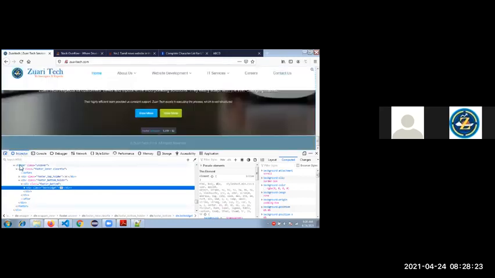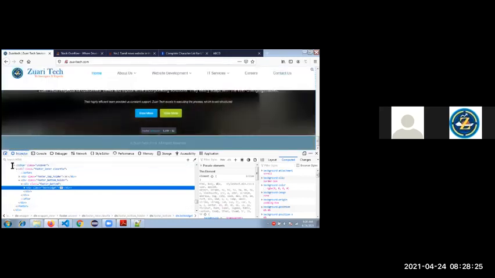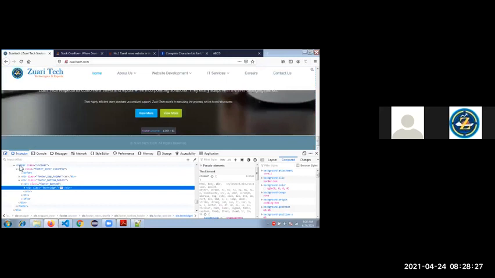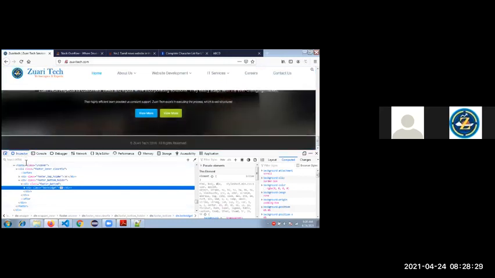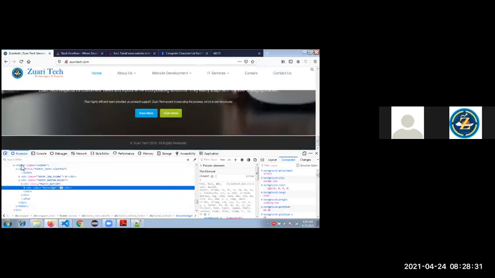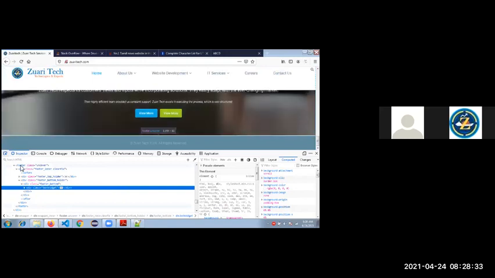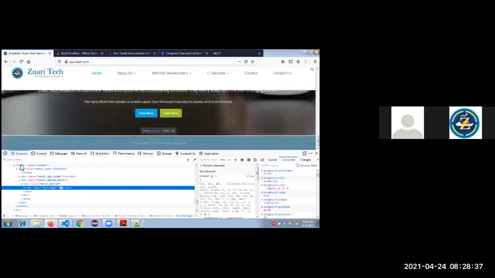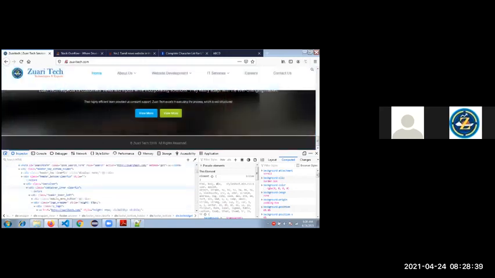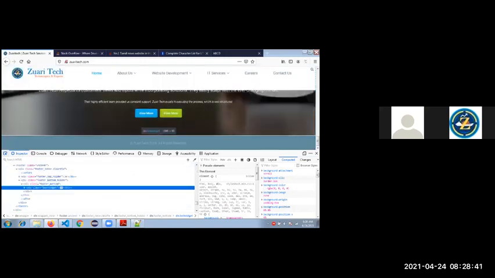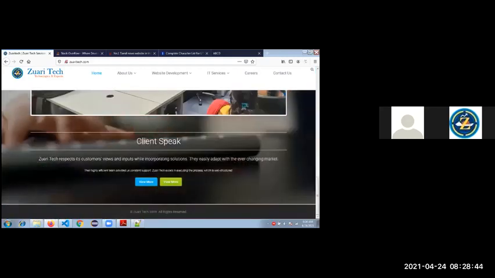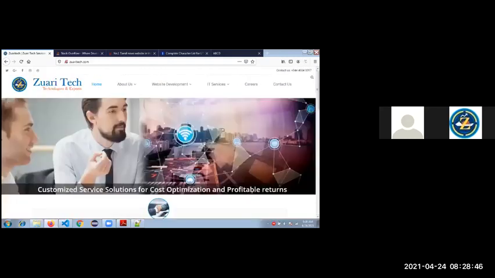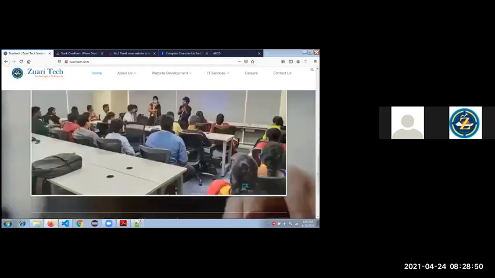Are you able to get the difference when I mouse over and when I mouse out? Are you getting, guys? So this is the footer. So why I am showing this to you? The web page layout itself, we are segregating. So how are we segregating? This is the header, this is the navigation bar, this is the content, this is the footer.